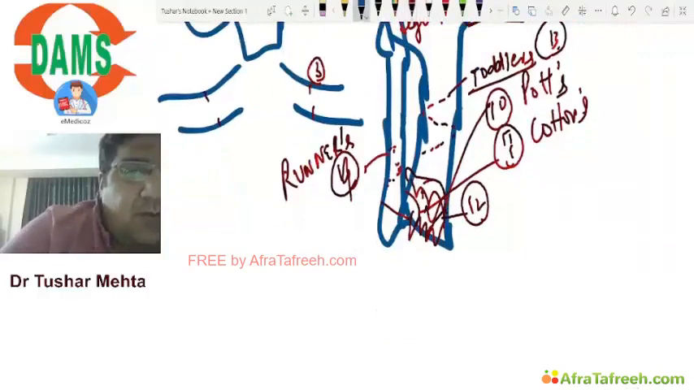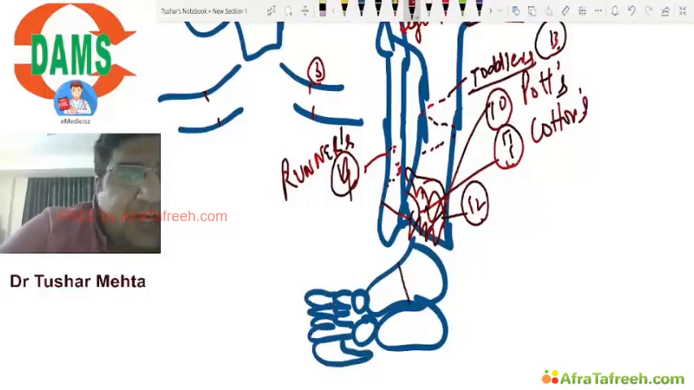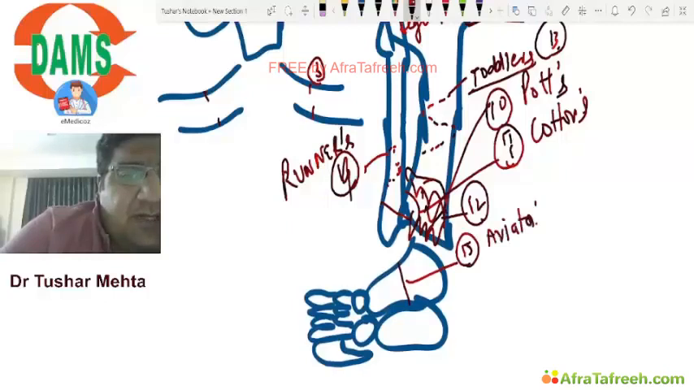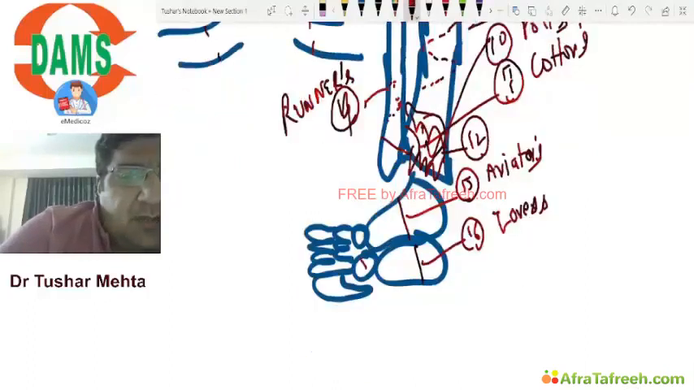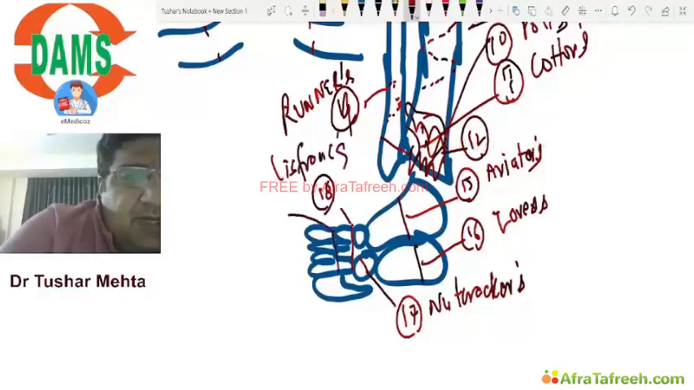Now, if I show you the bones here, talus and calcaneum and navicular and cuboid and three cuneiforms, and then the first, second, third, fourth and fifth metatarsals. Now, if I show you a fracture of the neck of the talus, that is fracture number 15, called Aviator's. If I show you a fracture of the calcaneum, that is basically Lover's. If I show you a fracture of the cuboid, that is fracture number 17, called Nutcracker fracture. If I show you a fracture here, that will be fracture number 18, basically Lisfranc. If I show you a fracture here, this will be fracture number 19, called Chopart.